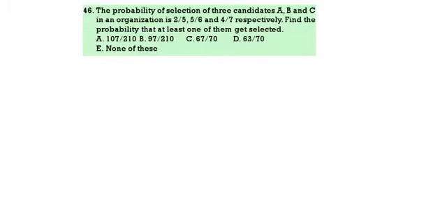Next. The probability of selection of 3 candidates A, B, C is 2 by 5, 5 by 6, 4 by 7. Find the probability that at least one is selected. First, you calculate none selected. None selected means selecting probability 2 by 5, not selecting 3 by 5, into 1 by 6, into 3 by 7.